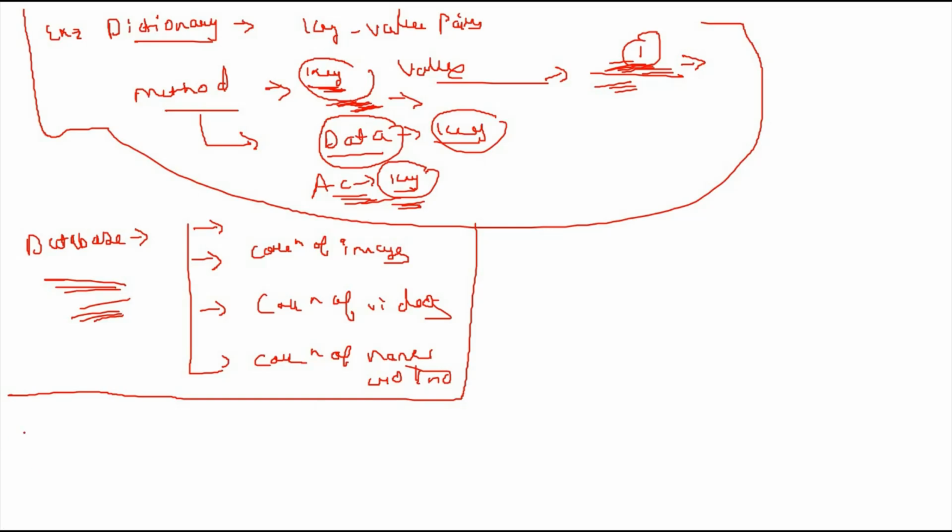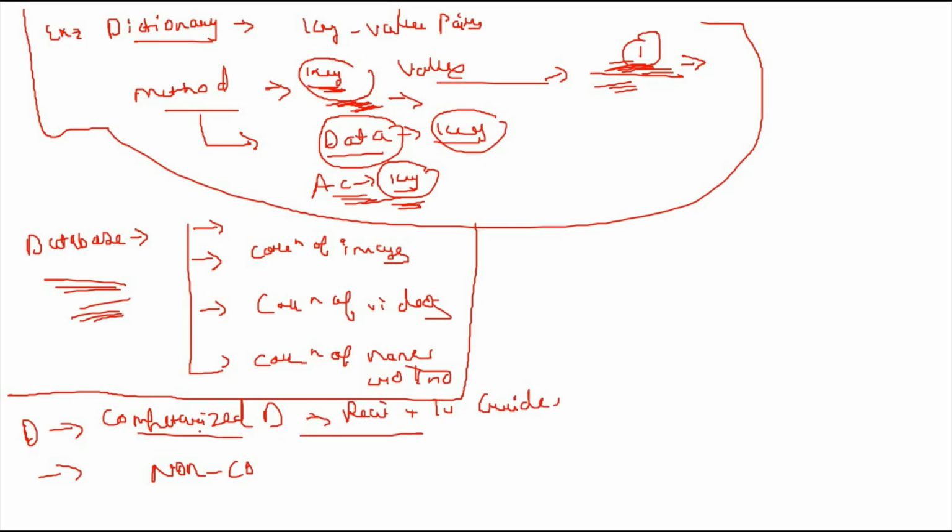The database also consists of two types: computerized database and non-computerized database. What do you mean by computerized? Like a recipe book, TV guide, mobile phone guide, this type of computerized database, in which information or data is fed.